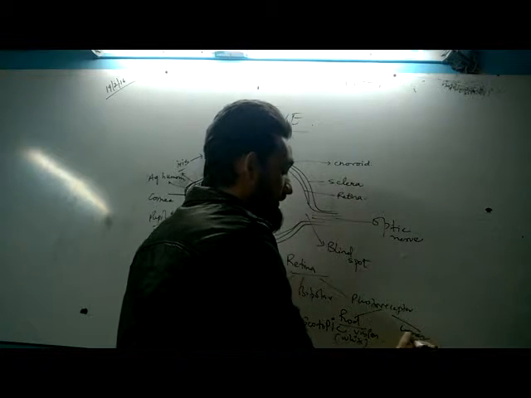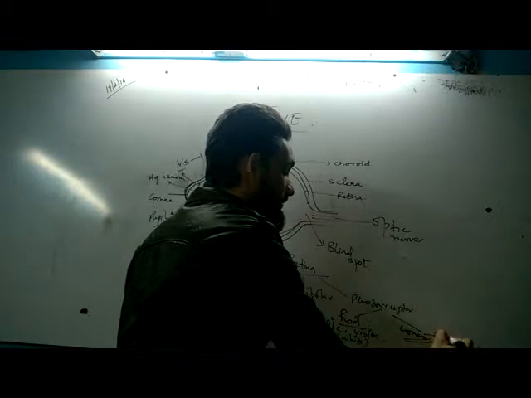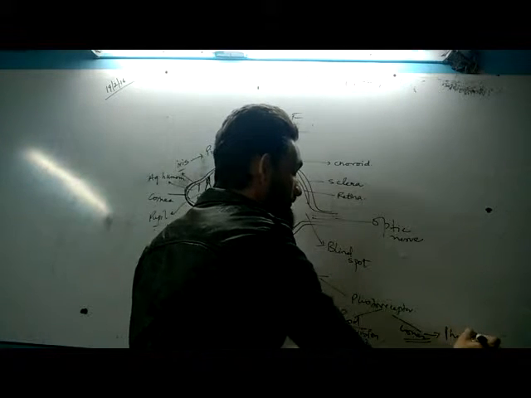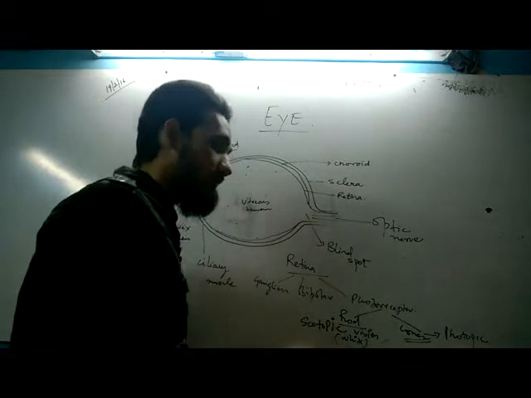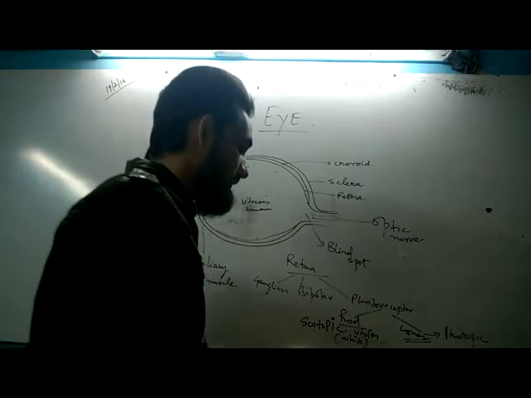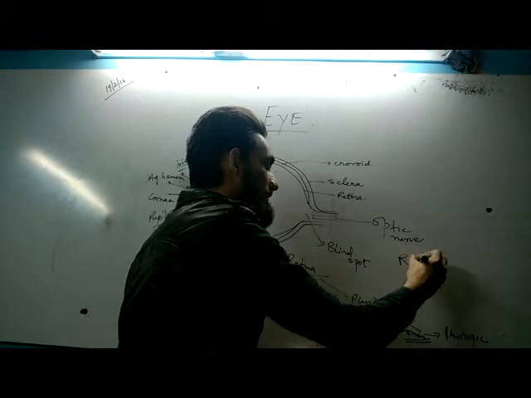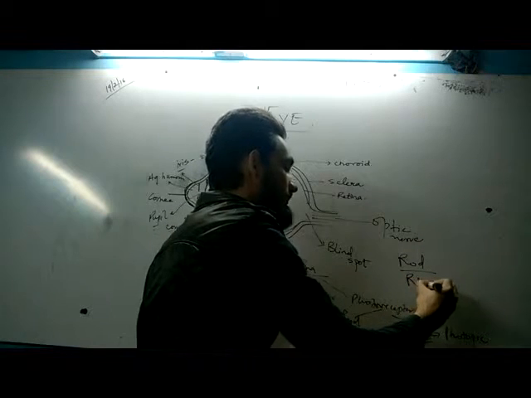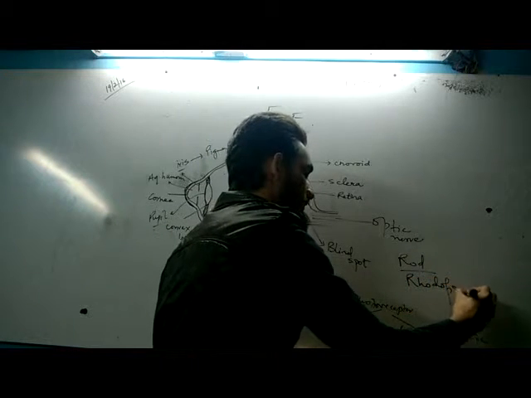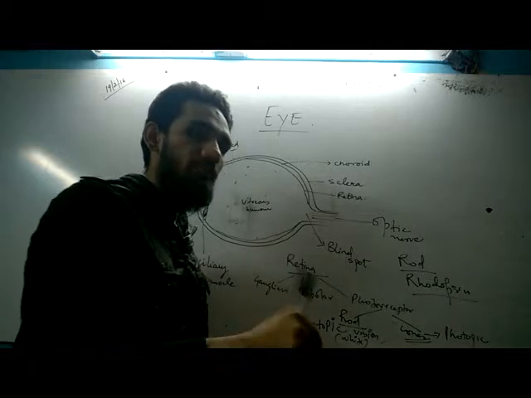Whereas the cone cells are for colorful light, they are for photopic vision. Rod cells actually contain a pigment called rhodopsin. Rod cells have rhodopsin pigment. This rhodopsin is made up of vitamin A.